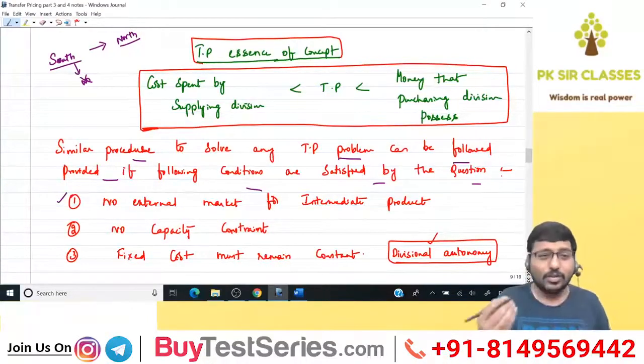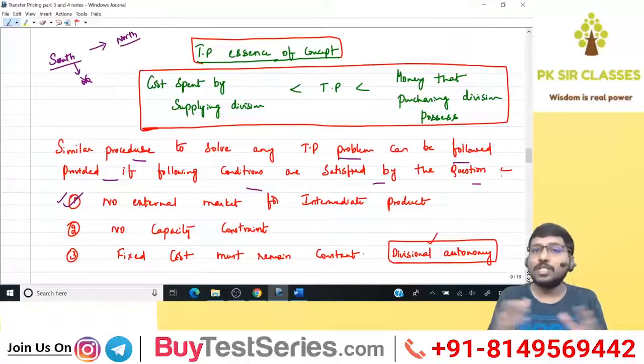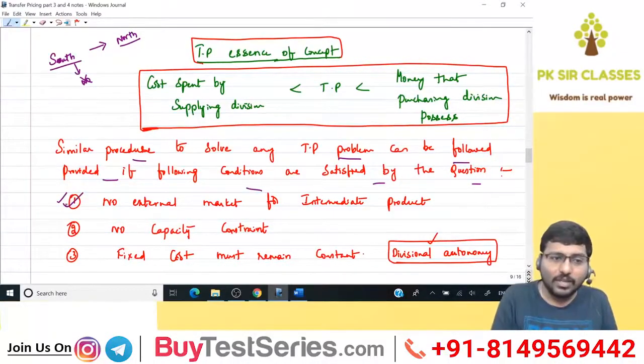Now, the point I would like to tell you is that this can be followed provided there is no external market, because if there is an external market, things will change, because the supplying division can sell to the external market, so totally things will change. So this is the first condition.